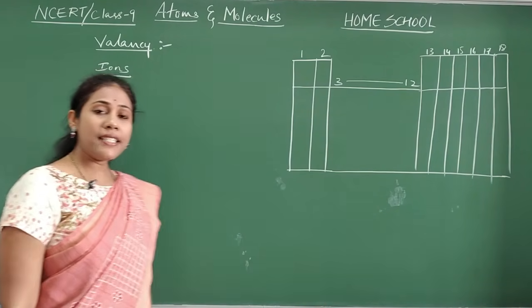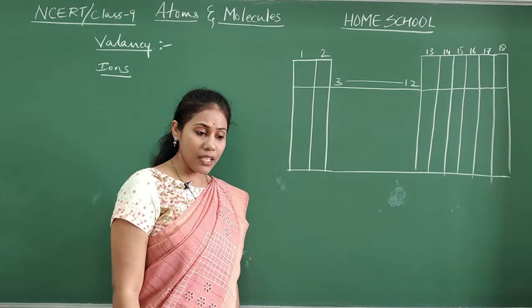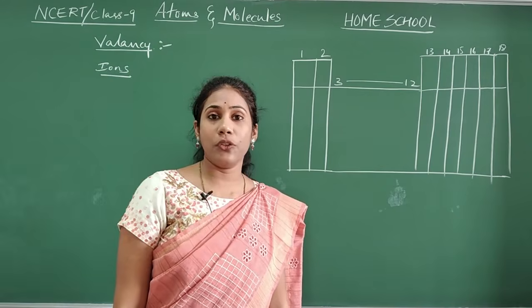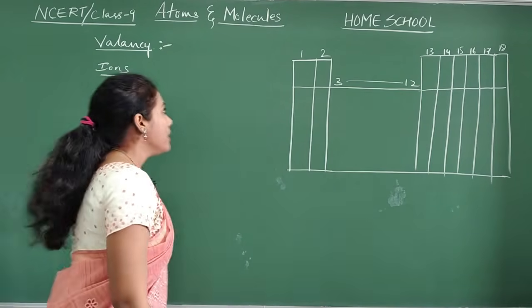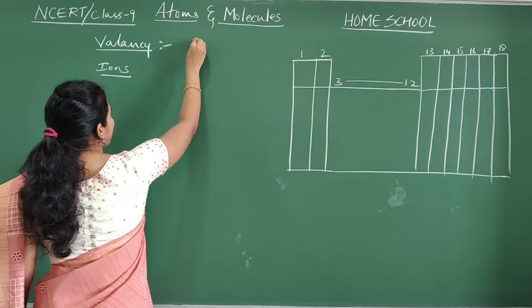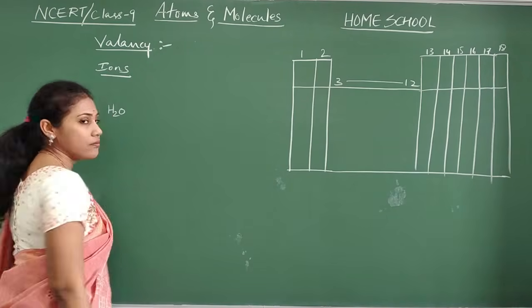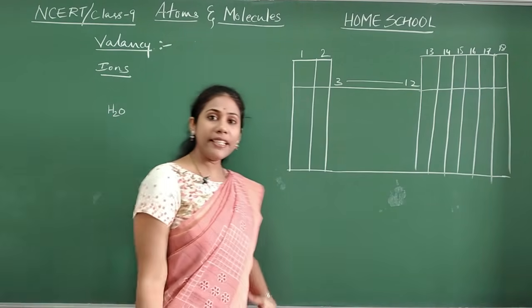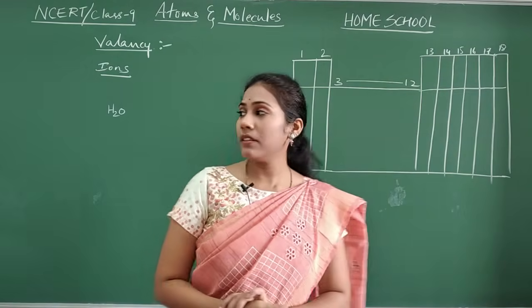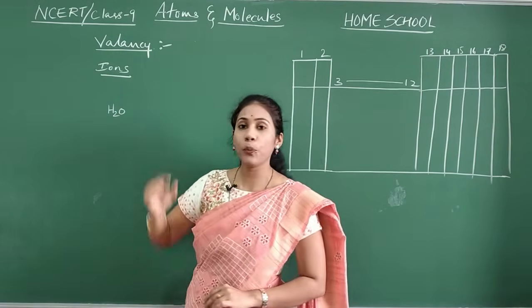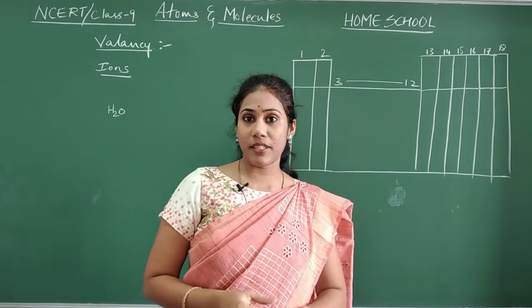Very simple, guys. You have seen various types of molecules in the previous video. Yes or no? You have seen a molecule like water, H2O, isn't it? How did this H2O form? Two atoms of hydrogen combined with one atom of oxygen.